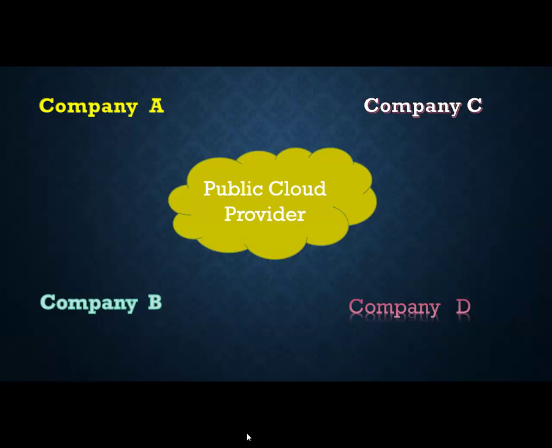For example, Gmail is for everyone, right? Gmail is for each and every person. A company can create an account in Gmail. Your personal mail ID can be in Gmail. So it's a public mail account. Public cloud providers are the providers who will provide services to any type of company, or you can use them for your personal use also. Now, then there is something called